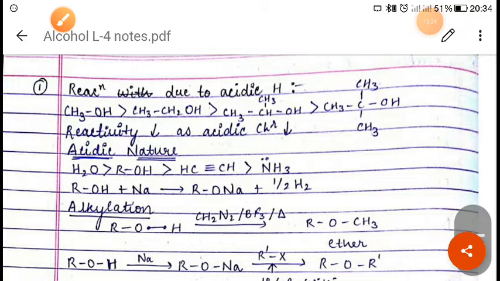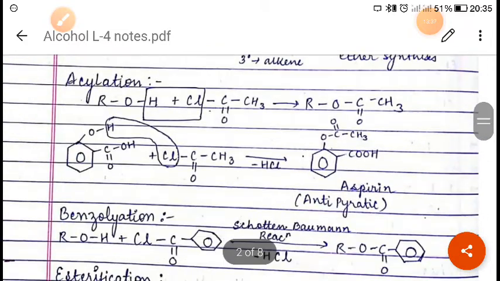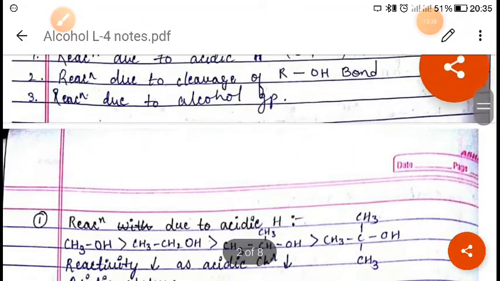So alcohol will act as a Bronsted acid because they donate a proton to a strong base, right? Now, on reacting this alkoxide with water, the starting alcohol will be obtained.